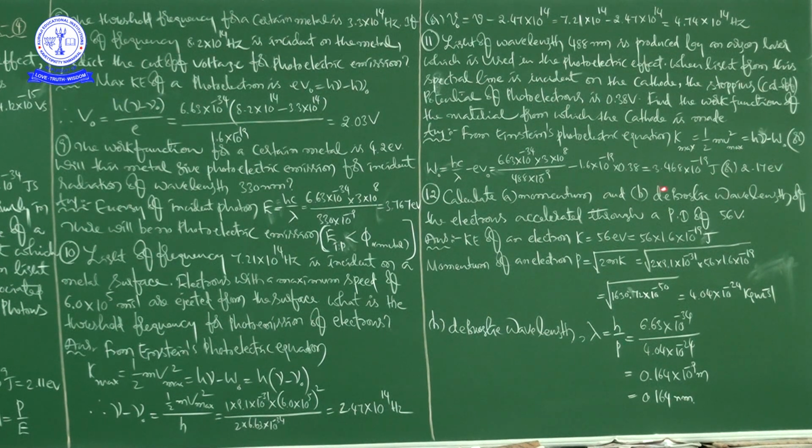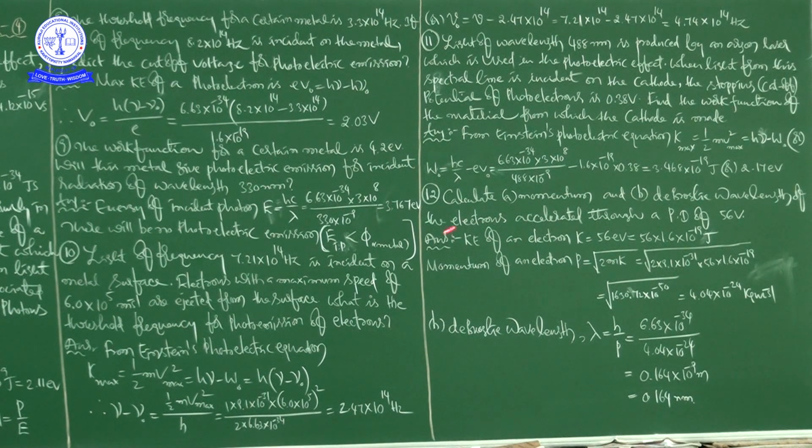So if you know the conversion, whatever units you want, you can convert the value. So it is 2.17 electron volt. Okay, right.